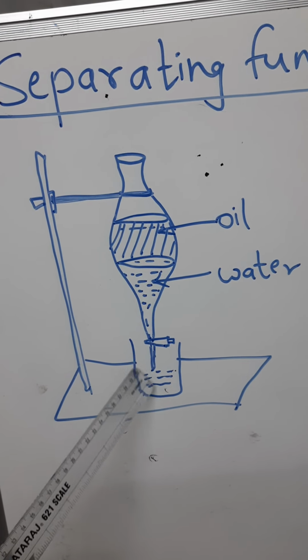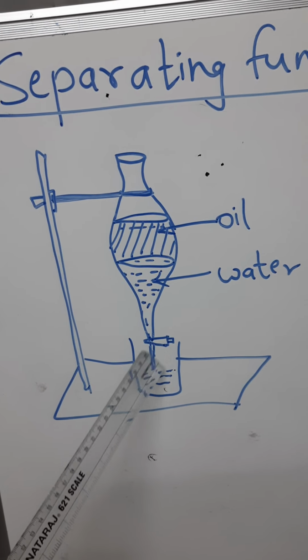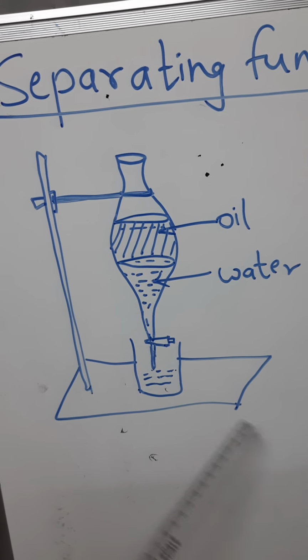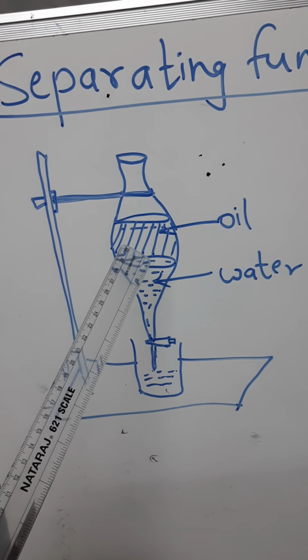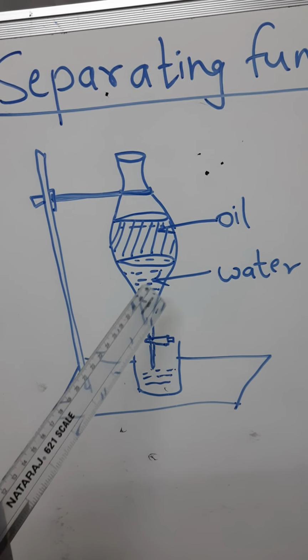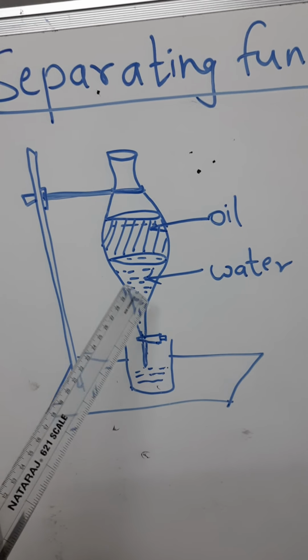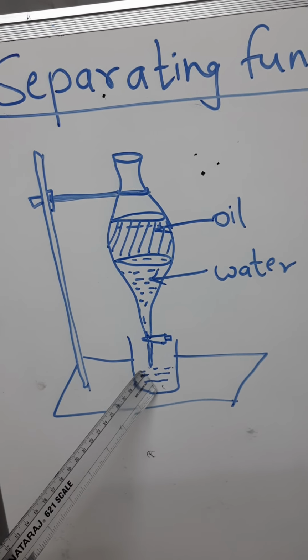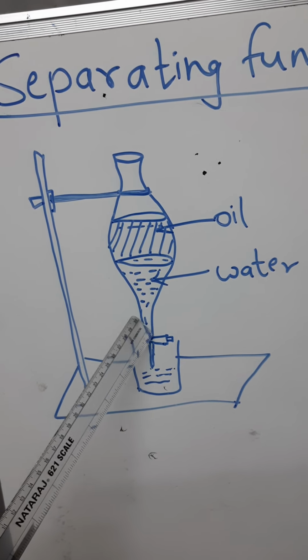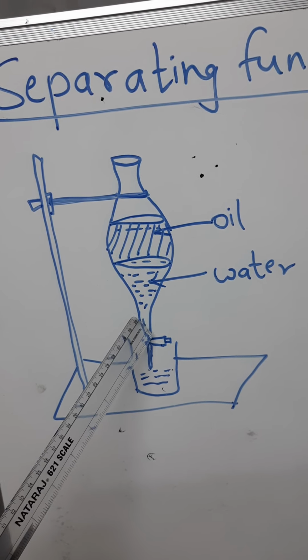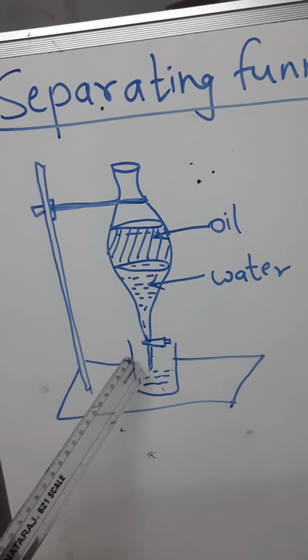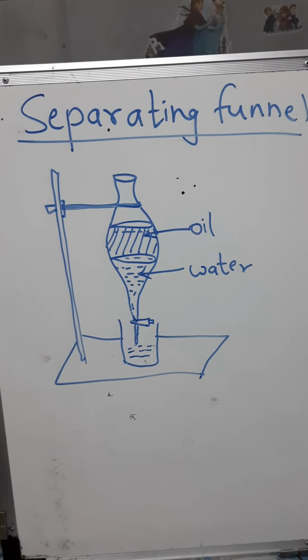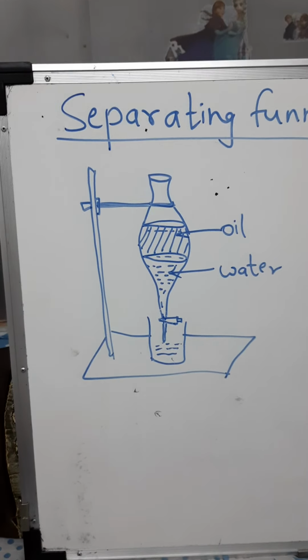Whatever water you get, then just replace this beaker, because next you have oil, and there is no need to separate it. You have separated oil in the separating funnel and water you have taken out in this beaker. In between somewhere you will get a mixture of oil droplets in water, so that can be thrown out. This way the separating funnel is used to separate two immiscible liquids.